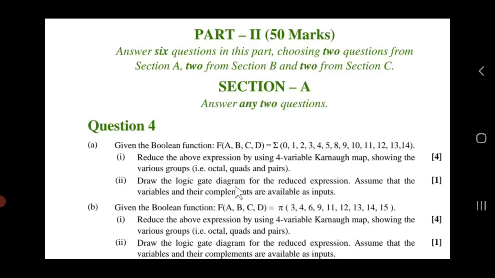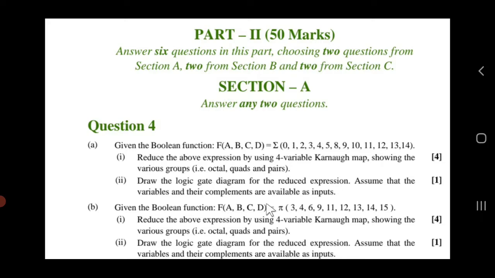What you need to do is reduce it using the K-map, both the questions, and then draw the logic diagram for the reduced expression. Assume that the variables and their complements are given. The same thing is here also, but the difference is here it is sigma and there it is pi. So please practice 3 to 4 questions so that you have a sense.